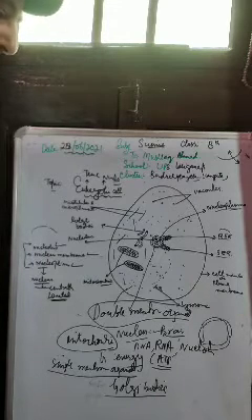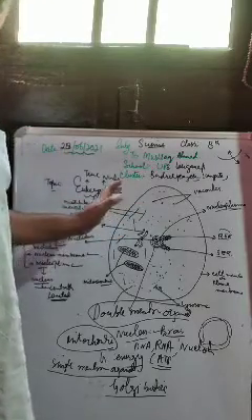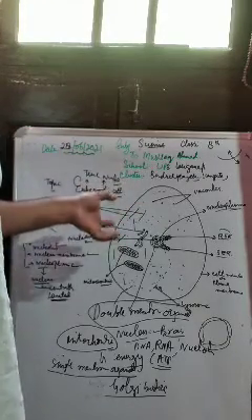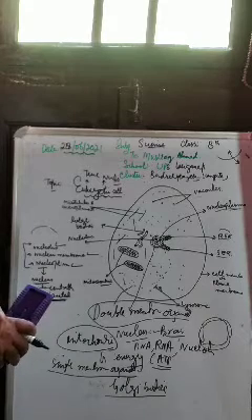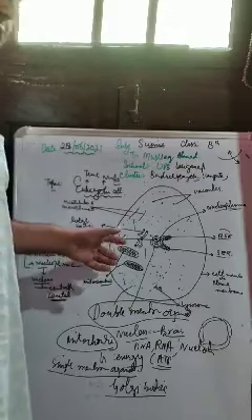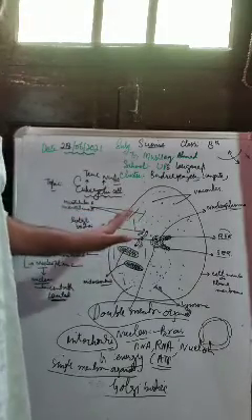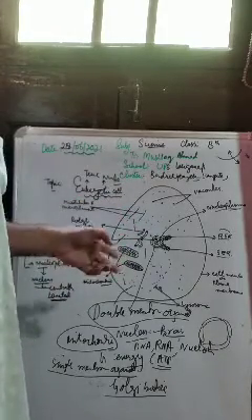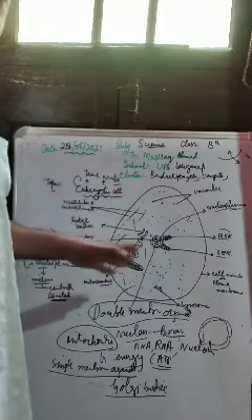Plus, they are also involved in the synthesis of the cell wall in plant cells, and they are also involved in the synthesis of the cell membrane in animal cells, or we can say the plasma membrane. And there is one more function of the Golgi bodies: they secrete some chemical substances, and then these substances are transported outside the cell, right? So very important functions are associated with the Golgi apparatus.